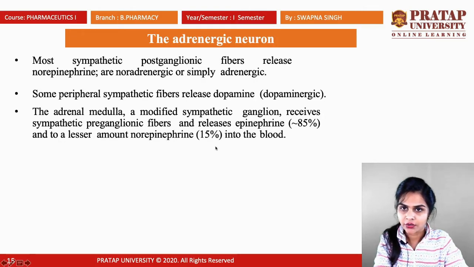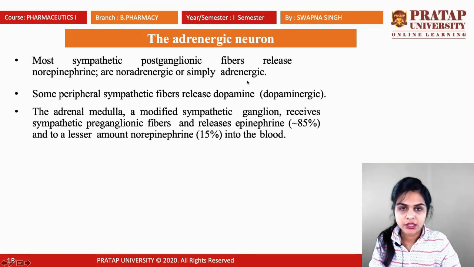Next is the adrenergic neuron. Most sympathetic postganglionic fibers release norepinephrine, which are noradrenergic, or simply adrenergic, in nature. Some peripheral sympathetic fibers release dopamine, which is known as dopaminergic. The adrenal medulla, a modified sympathetic ganglion, receives sympathetic preganglionic fibers and releases epinephrine, about 85%, and to a lesser amount norepinephrine, about 15%, into the blood. So this is all about the adrenergic neuron.